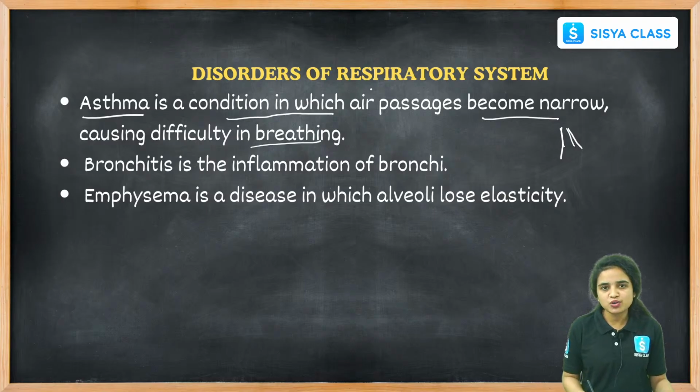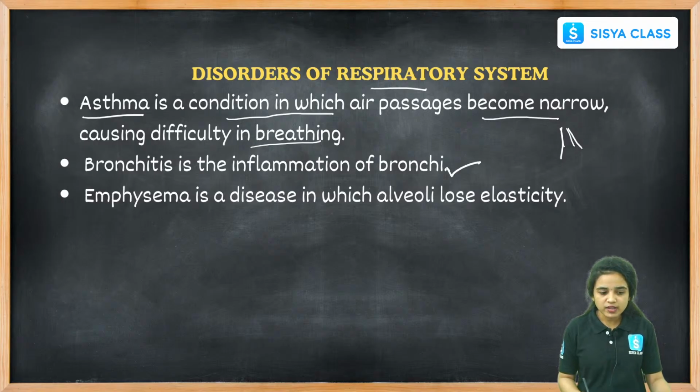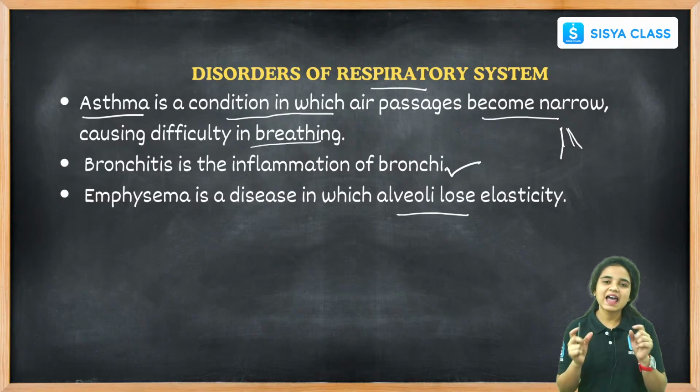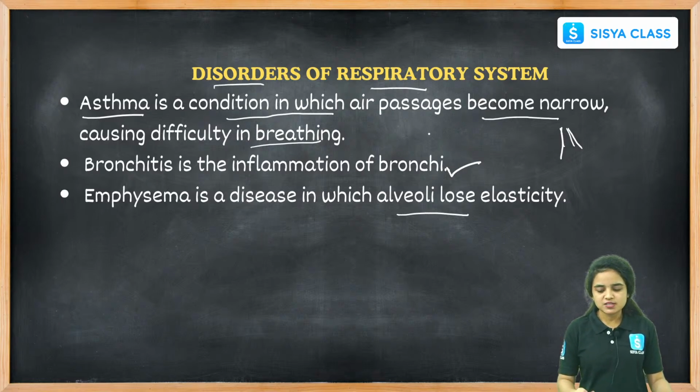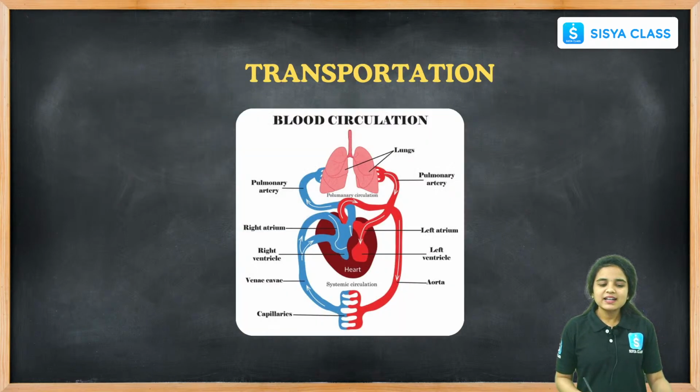And these are some disorders of the respiratory system. Bronchitis is the inflammation of the bronchi, and emphysema is the disease in which the alveoli lose their elasticity. These are some disorders that we can find in the respiratory system. And let us see another life process.